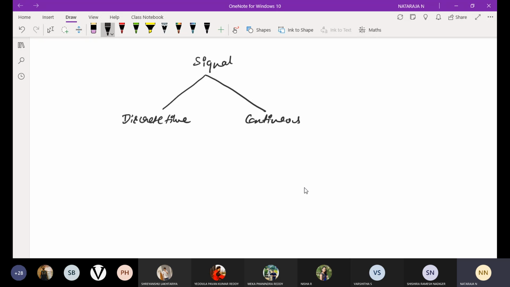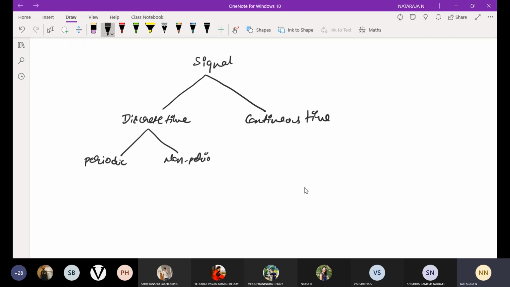And here also, each will be divided into two different types, that is periodic and non-periodic. Please make a note of this.